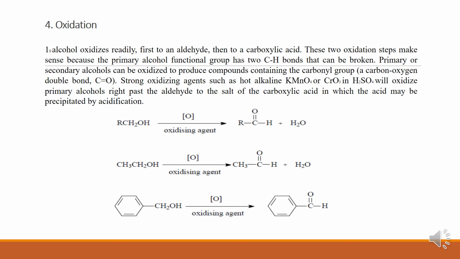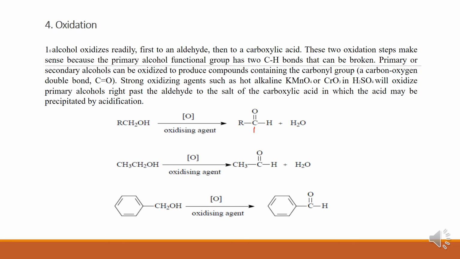Now let us move on to another important reaction of alcohol. It is oxidation. So remember, a primary alcohol oxidizes readily first to an aldehyde, then to carboxylic acid.